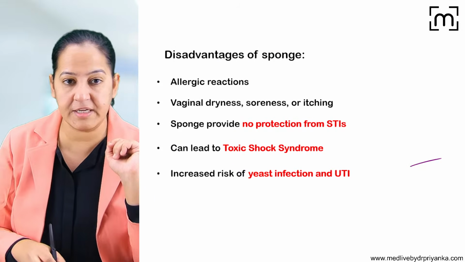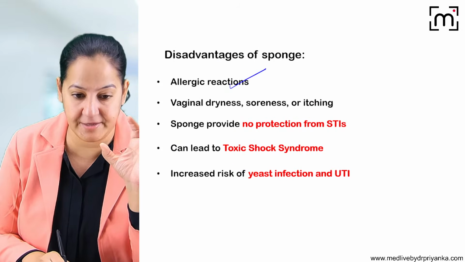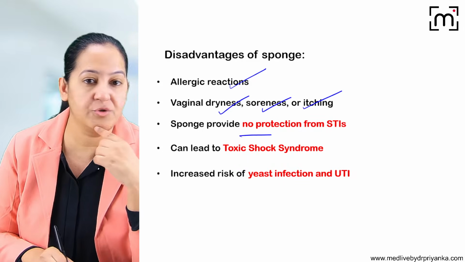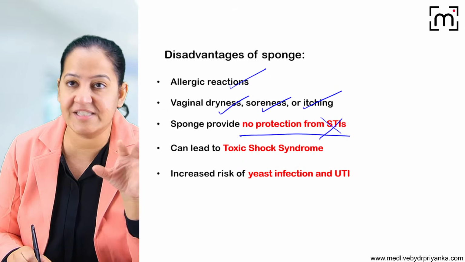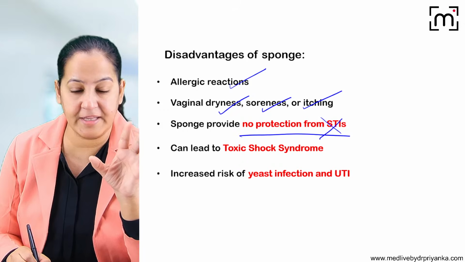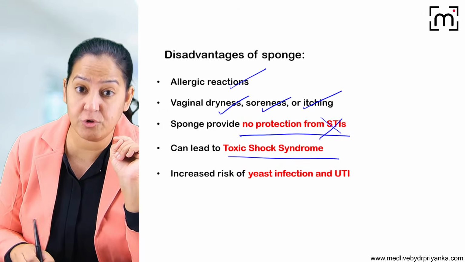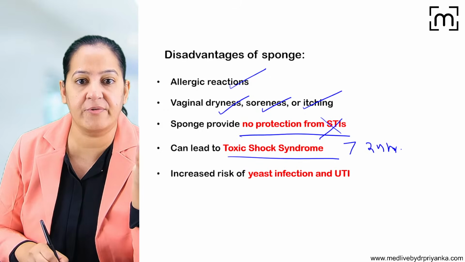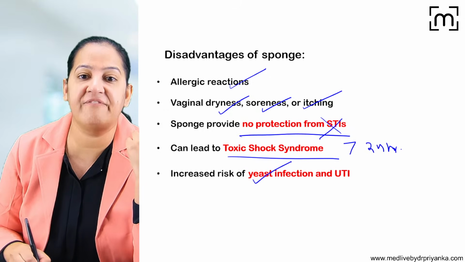So what are the disadvantages of vaginal sponge? Allergy can be there in some females, vaginal dryness, vaginal soreness, vaginal itching can be there. They do not give protection from STDs, so not advisable for a female who is having multiple sexual partners. They are not providing protection for HIV. It can lead to toxic shock syndrome if left for more than 24 hours after sexual intercourse. It can increase the risk of fungal infections and UTI.